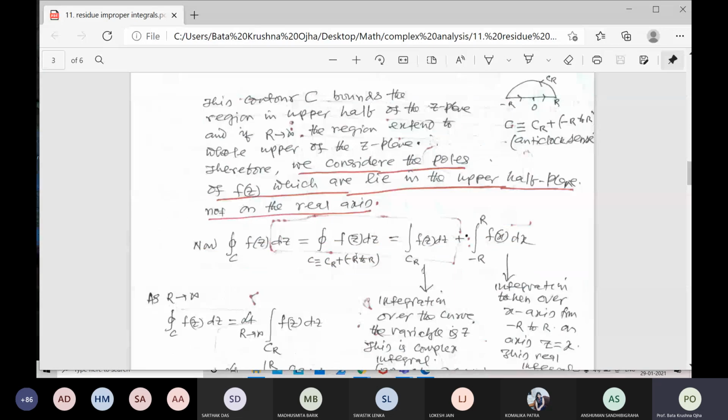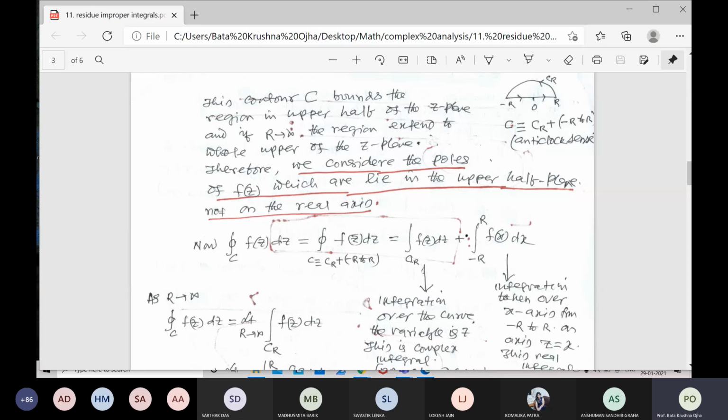So the integral of f(z) dz over C is equal to, if you split, the integral over CR plus the integral from minus R to R of f(x) dx. Why is it so? When you split the integral, the integration over CR is not closed, it is just open.